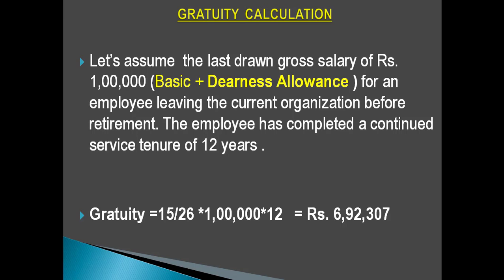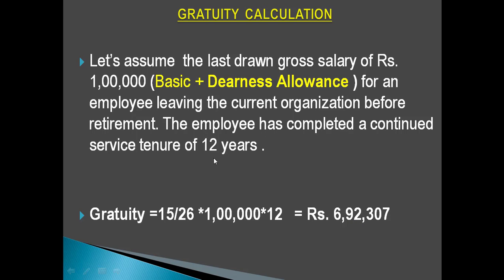Now let's understand gratuity calculation with the help of an example. Let's assume that a person is getting a monthly salary of 1 lakh rupees. This 1 lakh means his basic and DA. Okay. And the employee has worked for 12 years in the organization. His gratuity will be 15/26 into 1 lakh into 12, which is